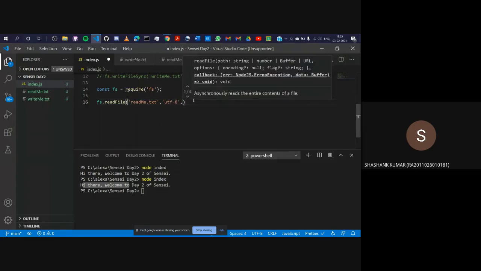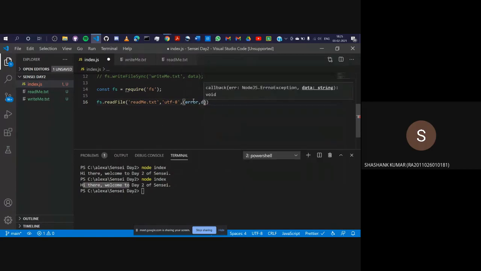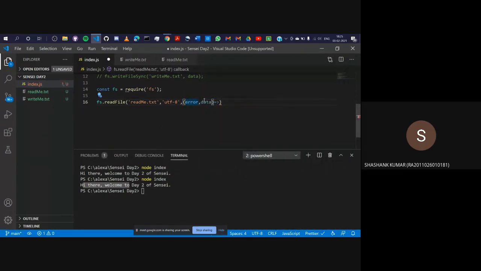Then the encoding, my bad, and then the parameter list: error and data. Make sure you write these in this order. First, it will take in error and then the data. As soon as your program comes to fs.readFile, it will say, okay, I'll read this file, I'll encode it this way, and I'll store it in data. So this is a function.